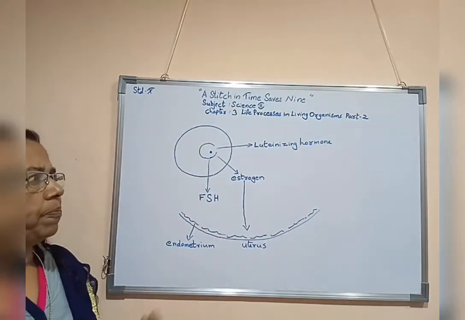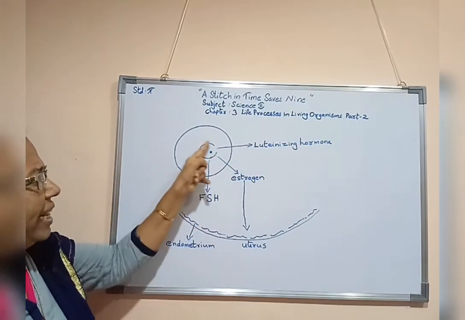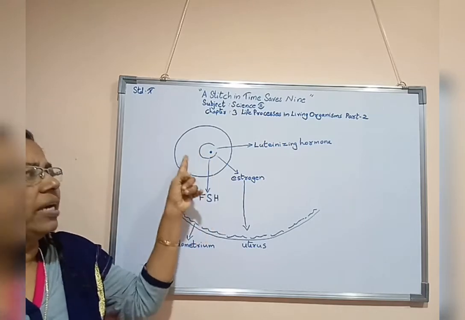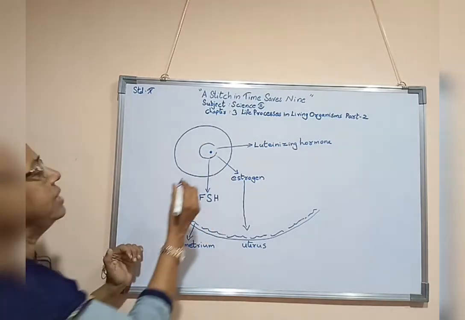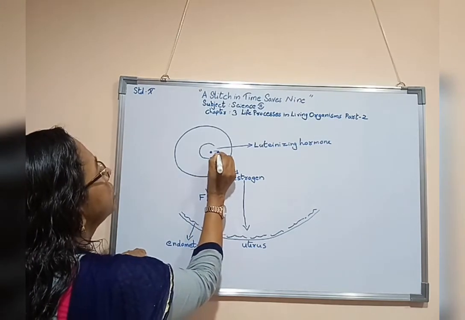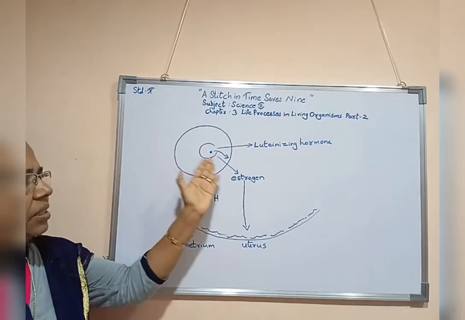Luteinizing hormone. As a result of luteinizing hormone, the fully developed or fully formed follicle bursts or breaks open. As a result of it, this oocyte comes out from this ovary.